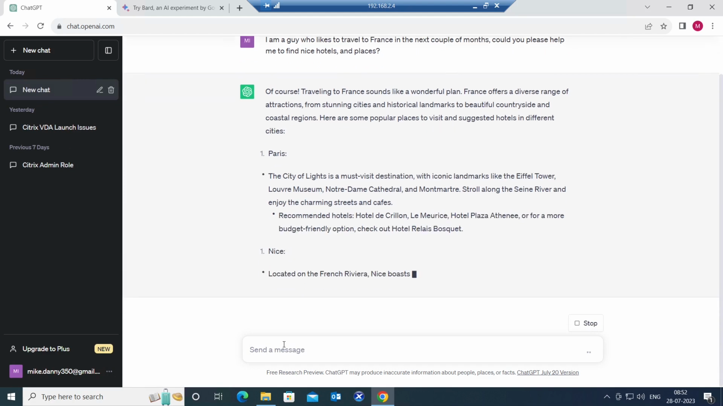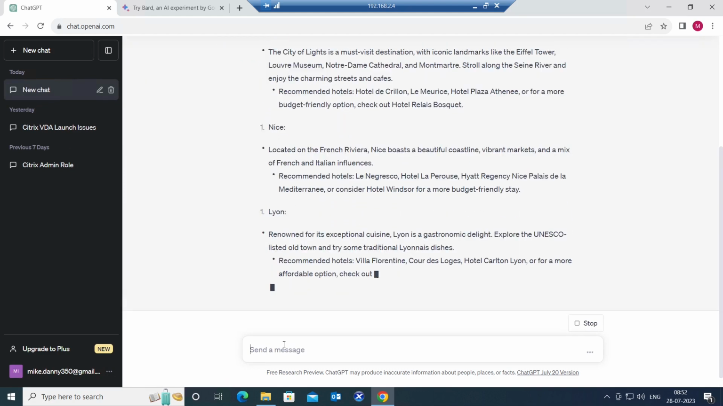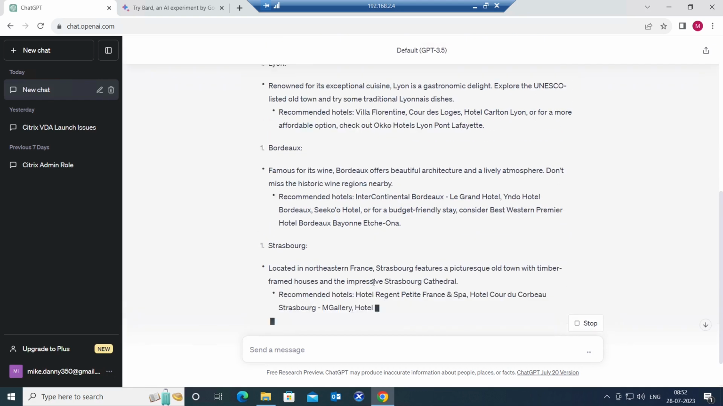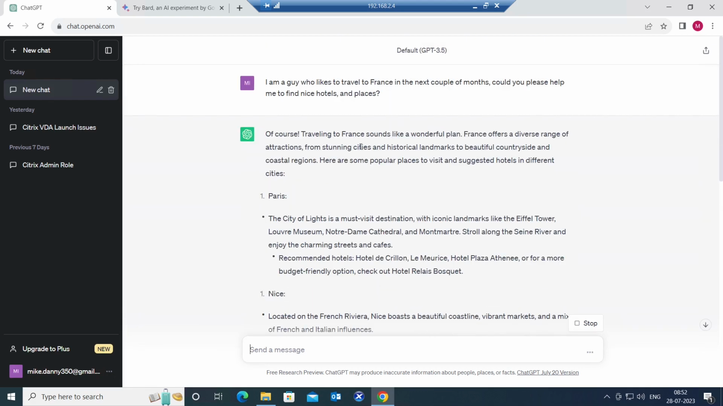So what ChatGPT is doing is it is giving the details according to your requirements. So it says, of course, traveling to France sounds like a wonderful plan. France offers a diverse range of attractions from stunning cities and historical landmarks to beautiful countryside and coastal regions. The beauty of ChatGPT application is it is going to talk to you in a friendly manner. You're chatting with ChatGPT tool, but you cannot do the same thing with Google Bard application. That is the one major difference between these two applications.